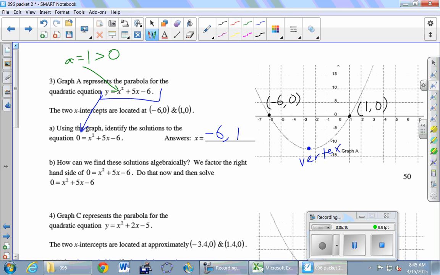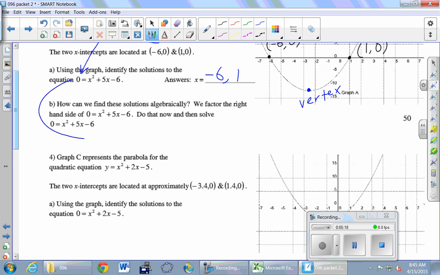Okay, but if we didn't have the picture in front of us, then solving this equation would involve factoring, right? And so we're not going to spend the time here. Some of you guys are very quick at factoring. Some other folks take a little bit more time. Doesn't matter how long you take, you just got to be able to get there. This would be an opportunity to use the box for some of you. But we'll go ahead and just write the answer down here.